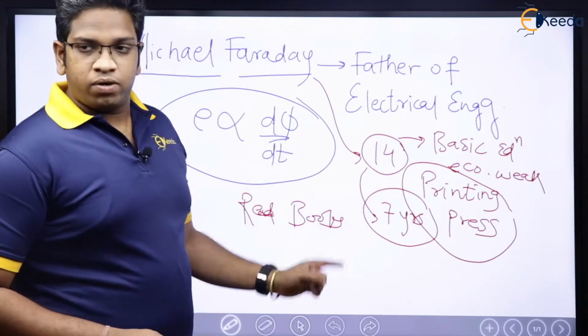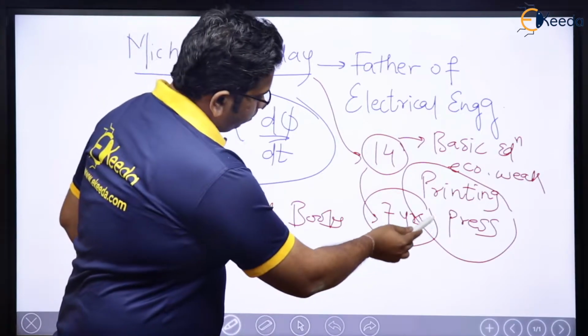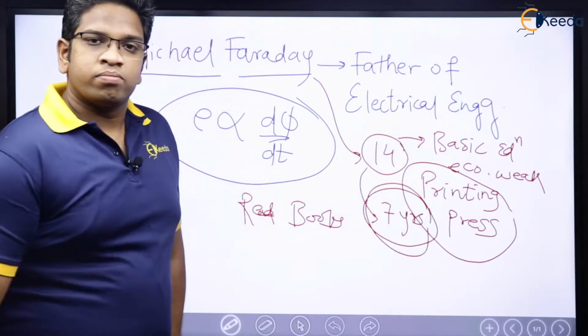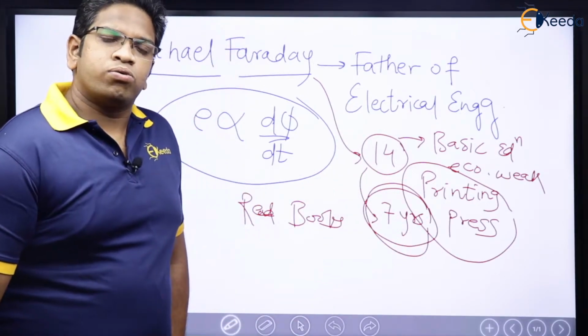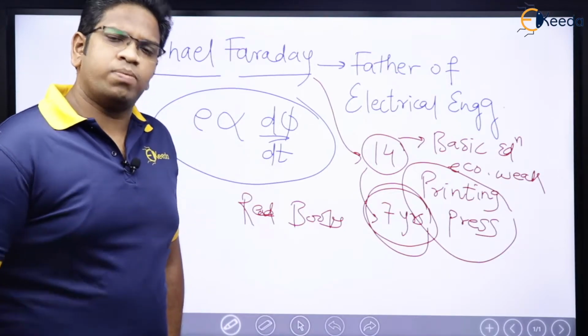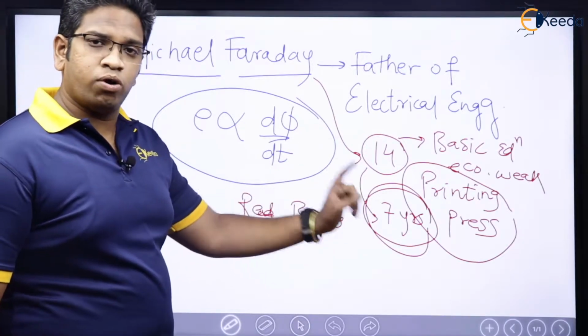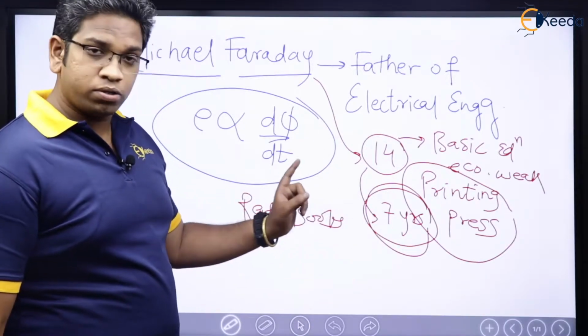So whatever knowledge he gained was from working for 7 years. No school education, not at all economically strong. He was a very, very poor guy, still he managed.